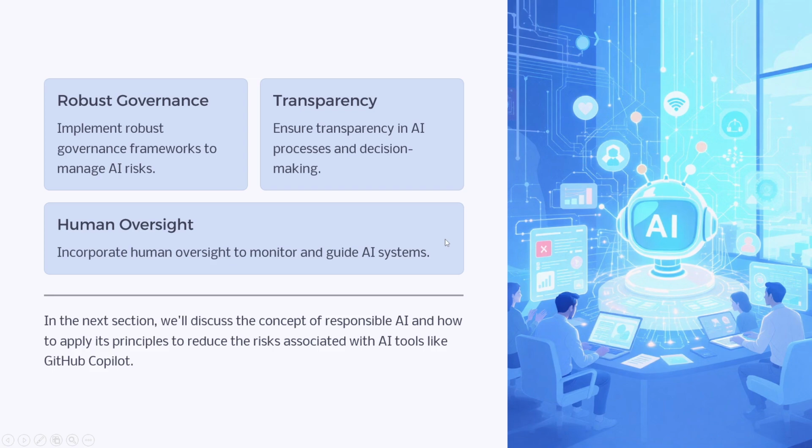Another thing we can do is ensure transparency, which we have already discussed. Another one is human oversight. What do we mean by human oversight? Let's go to the previous cancer diagnosis example. We have an AI model which, based on the patient's history and diagnostic information, tells if a patient has cancer or not. Now this system is not robust, it's not bulletproof.